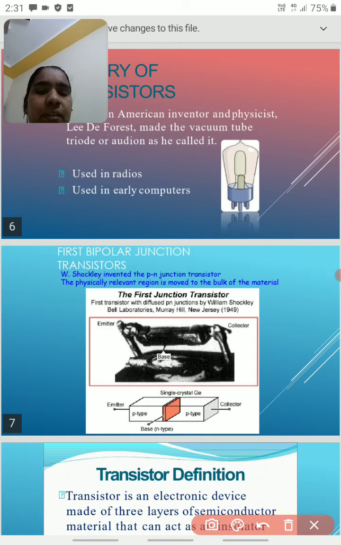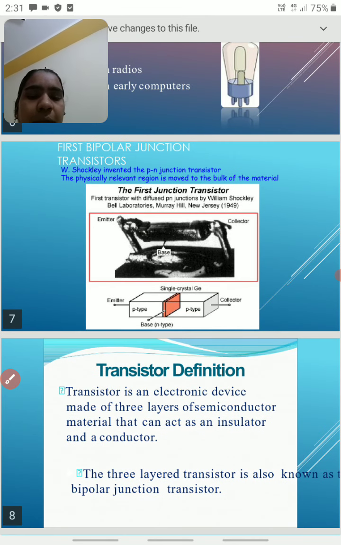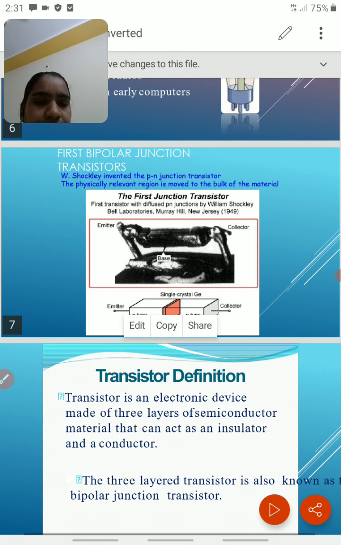In the lab, they prepared a bipolar junction transistor. Bipolar junction transistor.